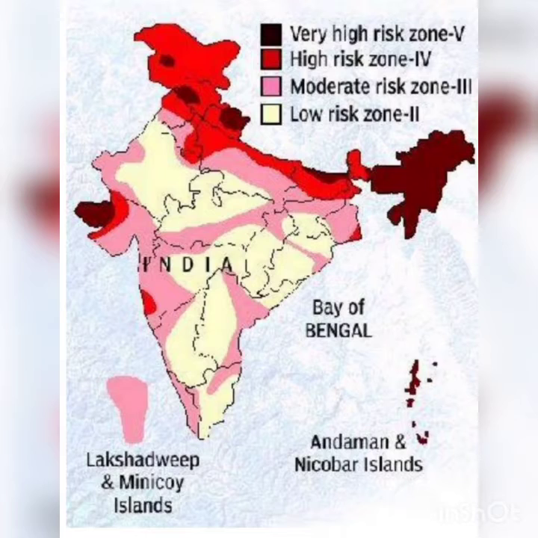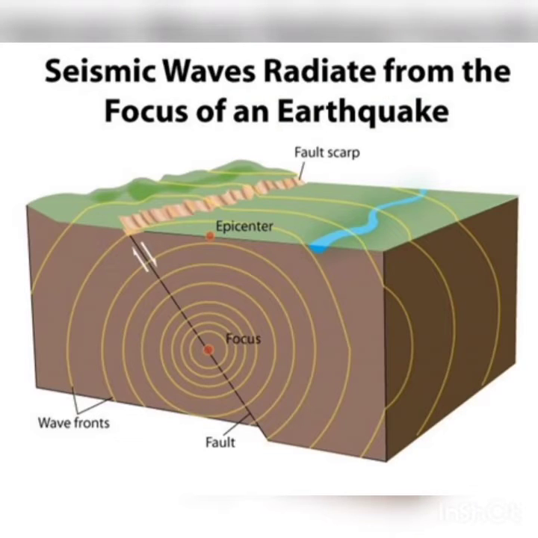Now, our next topic is, what are seismic waves? The waves which earthquakes produce on the earth's surface are called seismic waves. These waves, students, travel in all directions on the earth's surface. The place inside the earth where the earthquake originates is called the focus, or you can say the hypocenter. And the epicenter is a region on the earth's surface which lies just above the focus of the earthquake.